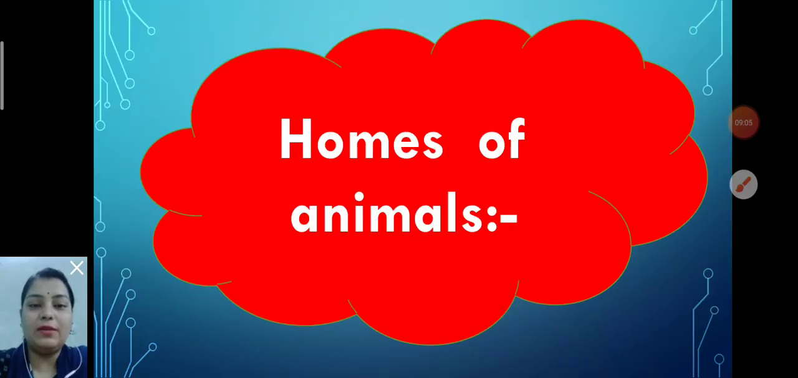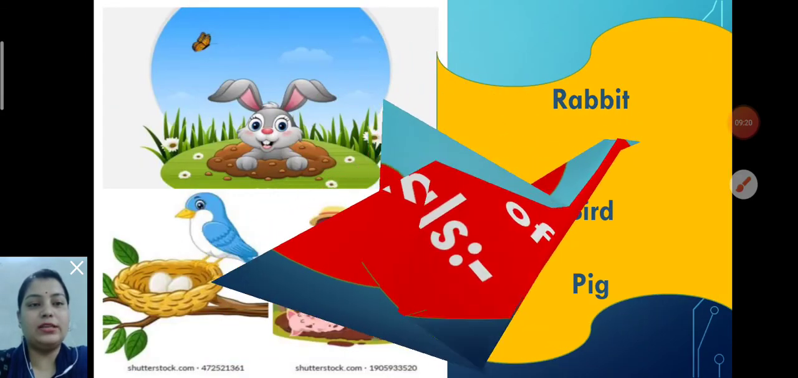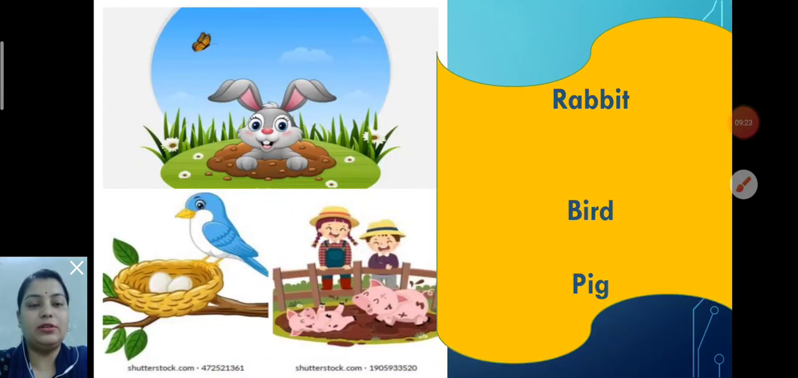Homes of animals. Like children, we all need a home, a house to live in, because it protects us from heat, rain, cold. So children, in the same way domestic animals also need homes to live. Like you can see, children, these are the names of animals. And now you will read their homes.